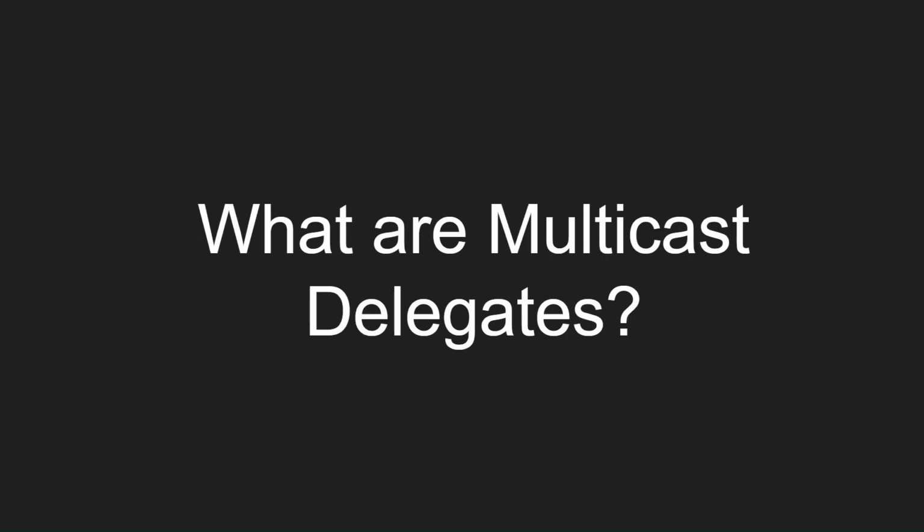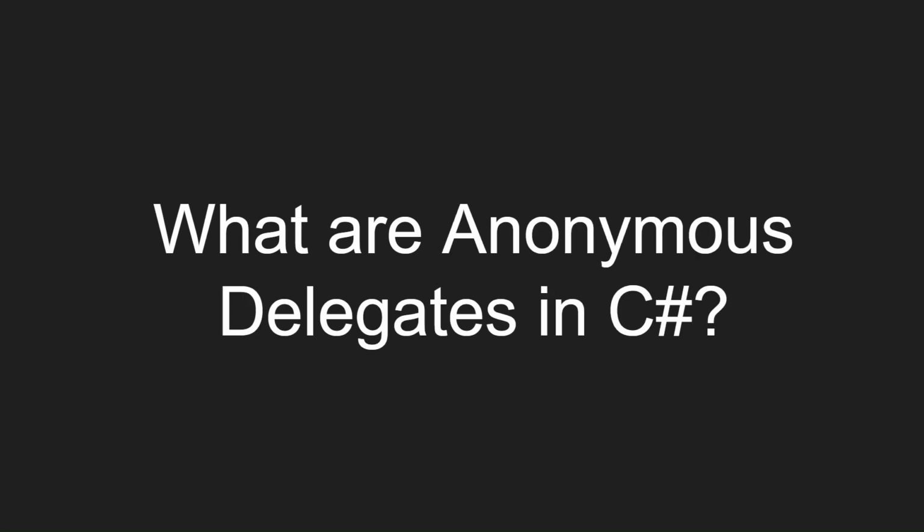What are multicast delegates? A multicast delegate in C Sharp is a delegate that holds the references of more than one function. What are anonymous delegates in C Sharp? Delegates pointing to methods without a name are called anonymous delegates.